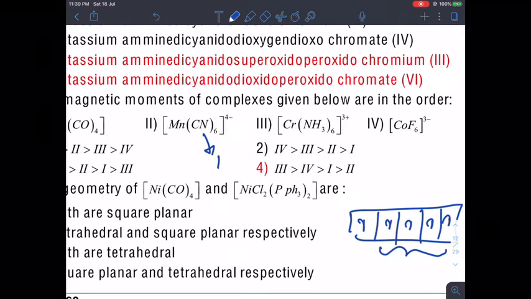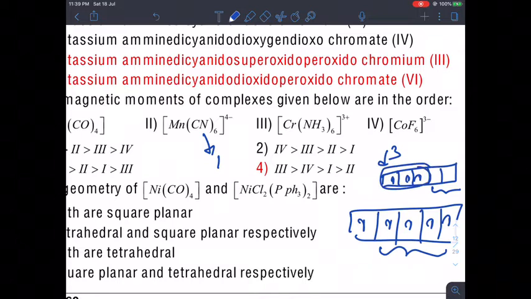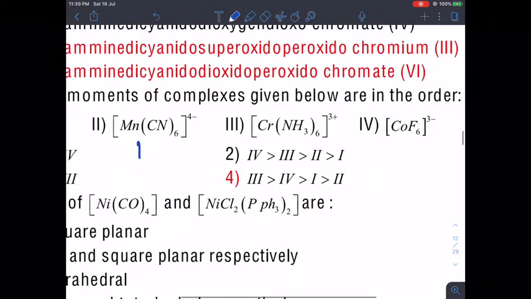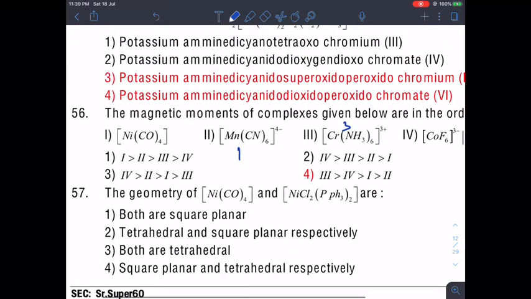What about the next case? Chromium. Chromium in plus 3 means chromium d3 state. So, in d3, as you know, outside already we have vacant space 1, 2, 3. So, for 3 case we cannot have any pairing, because already this thing is there. So, its hybridization will be d2sp3. So, it will not use the further inside these 3 orbitals. So, for d3 case, all 3 will be unpaired electron only. So, here we have 1, here we have 3 unpaired electron, here we had 0 unpaired electron.